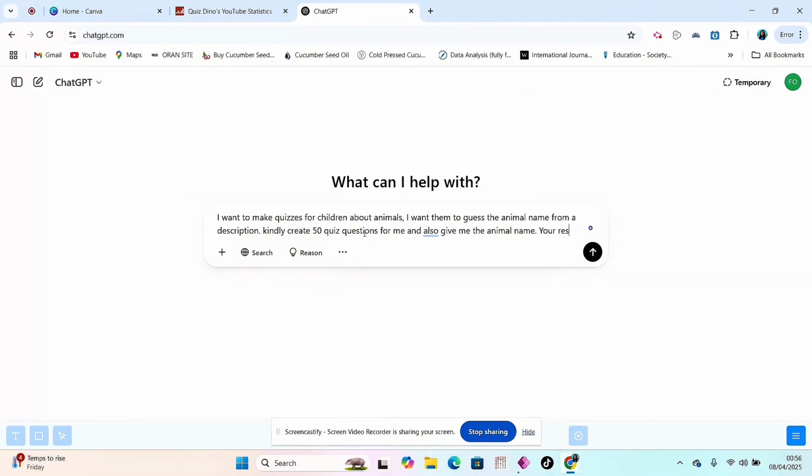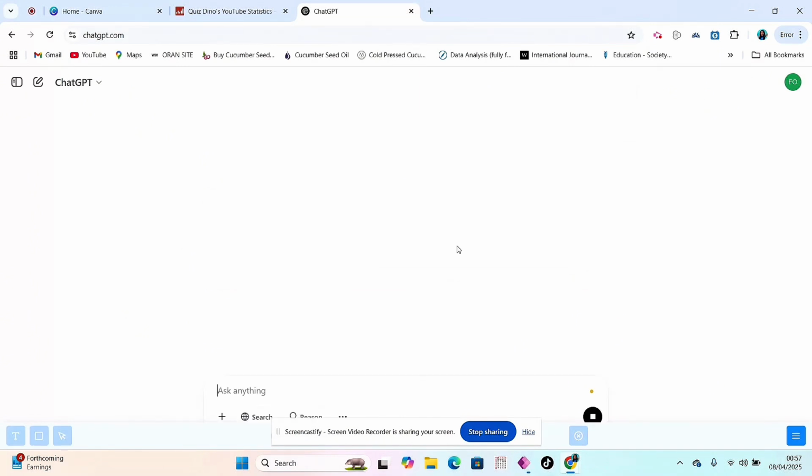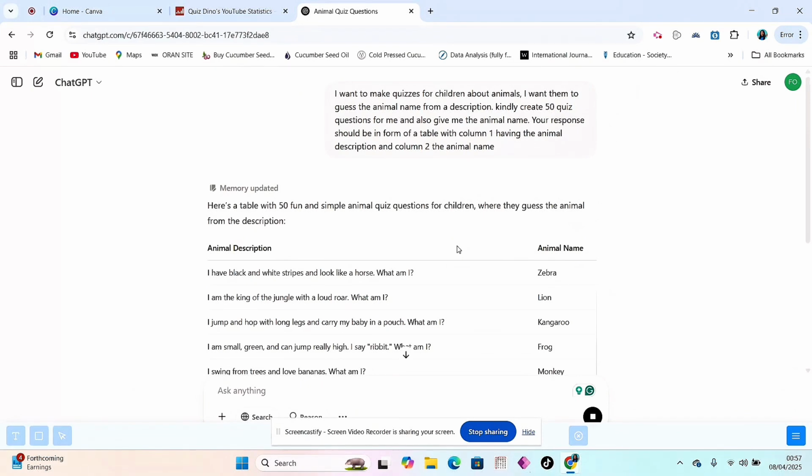Your response should be in form of a table with column 1 having the animal name and column 2 the animal name. So I made a mistake in that. Column 1 should have the animal description and column 2 the animal name. So let's get started with this and see what ChatGPT will give to us.